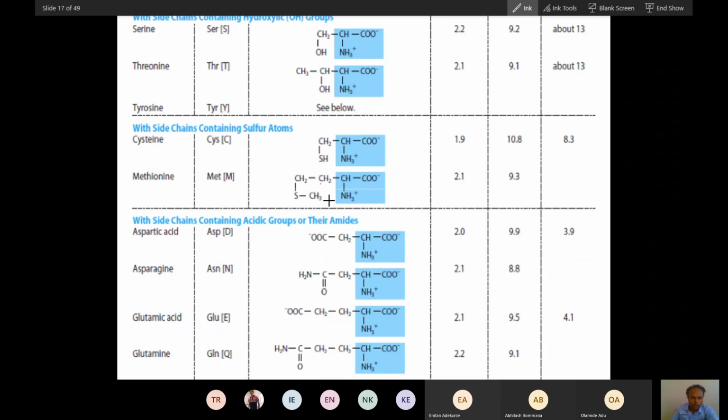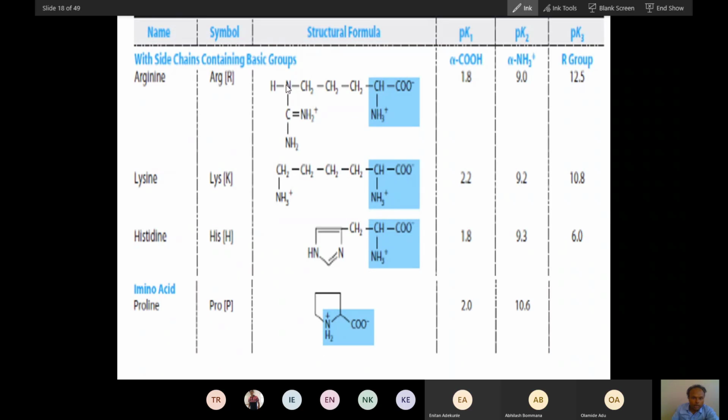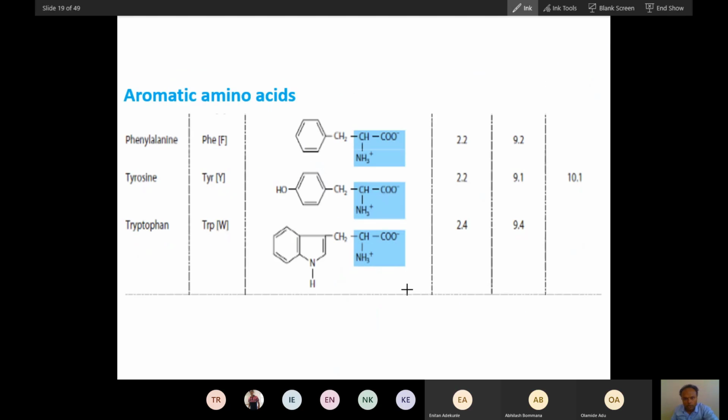These are acidic amino acids. Now you can easily understand that to this carbon, 3 carbon is attached. This is the guanidino group. So this 3 carbon guanidino group is attached. This is 4 carbon, and with 4 carbon the amino group is epsilon amino. You can easily see this. Now here also you can see histidine. You can easily understand proline. This is 3 carbon attached, this is proline. Now you can understand phenylalanine easily. This is phenyl, tyrosine has the hydroxyphenyl group. Can you see the indole group here?